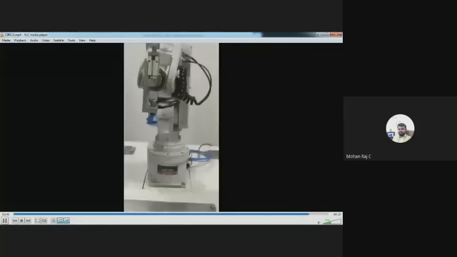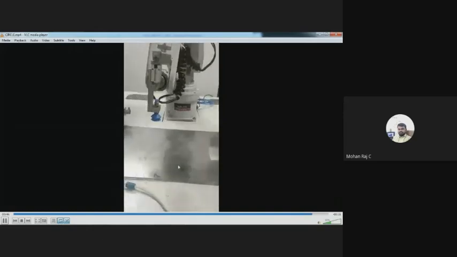Now I am running the program. According to the program, the robot will run. Initially, it will go to P1. I have used the MVC instruction, so it will move in a circular fashion.